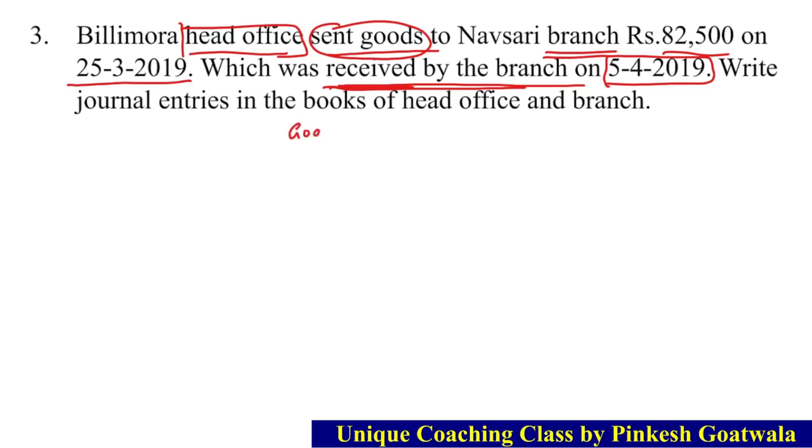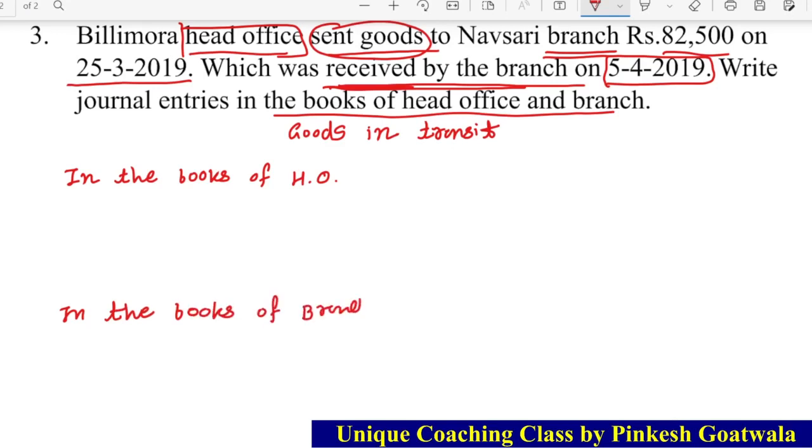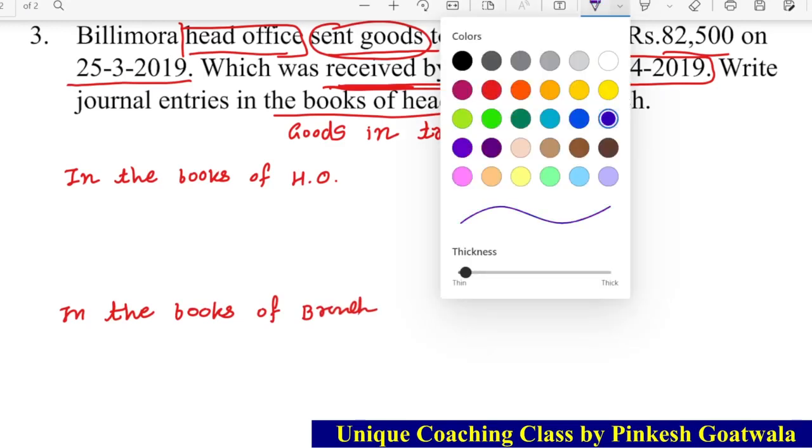So these goods are known as goods in transit. Okay, અને આપણે શું કહીશું? It is goods in transit. Now write down journal entries in the books of head office and branch. So we have to write journal in both books, head office as well as branch. In the books of head office and also in the books of branch. So let's write journal about that.